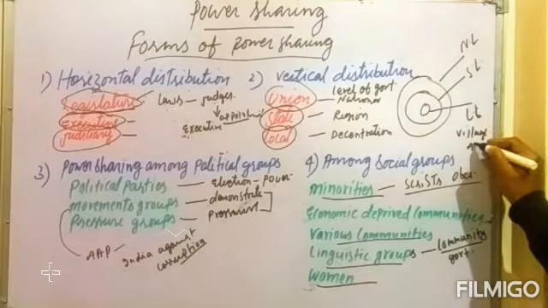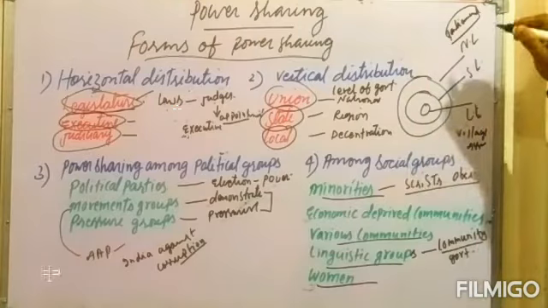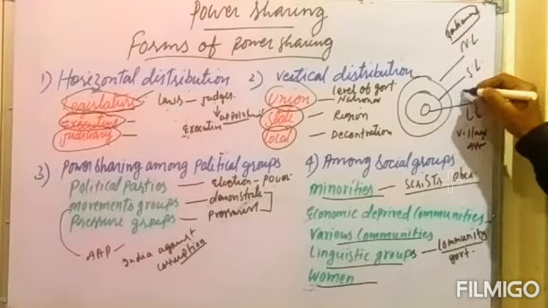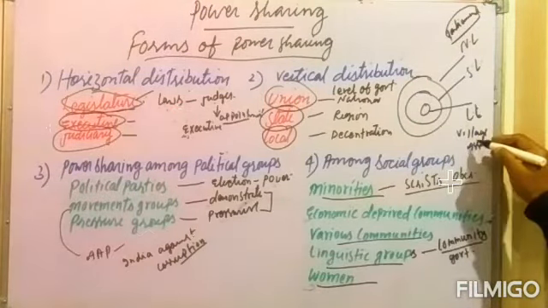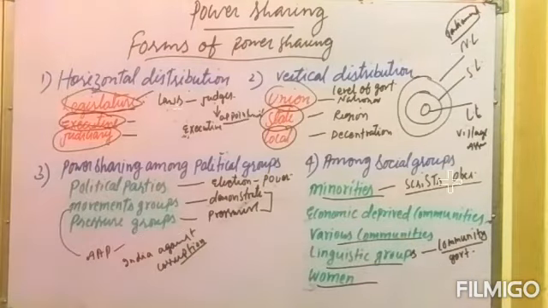So parliament makes the laws for the entire country, the state assembly makes the laws for the entire state, and local assembly, meaning village assembly, makes the laws for one village only. So this collective work is known as the levels of the government. So there are three levels, and their distribution of power is according to the subject list.